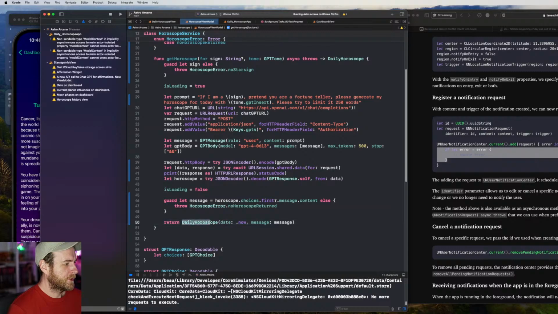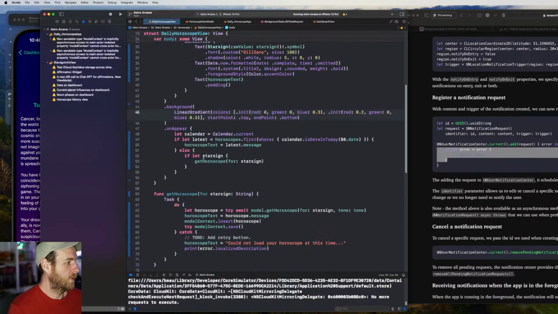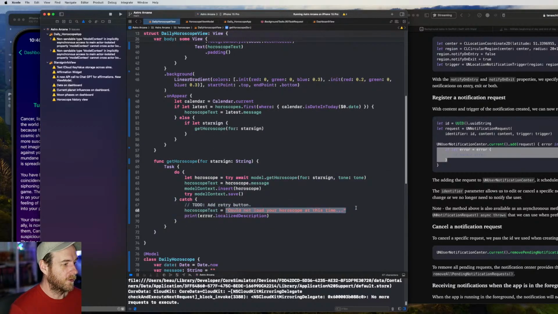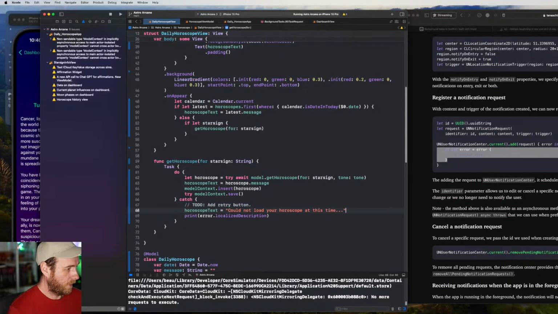Because we return the actual horoscope now, the messages will never be empty, which is great. So we've set this up so that it will throw if the message comes back empty. We're no longer returning a string that says there was an error. We can actually catch the errors. See here, I can set the horoscope text now to "could not load your horoscope at this time." I can also toggle on or off a retry button, which is awesome. Couldn't do that before. We can do it now that we're throwing our errors correctly.